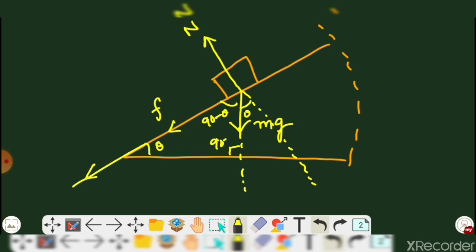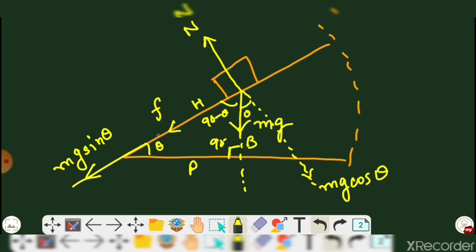What will be the component over here? It is a perpendicular, it is a base, and it is the hypotenuse. So here we get the mg sine theta component, and here we get mg cos theta.